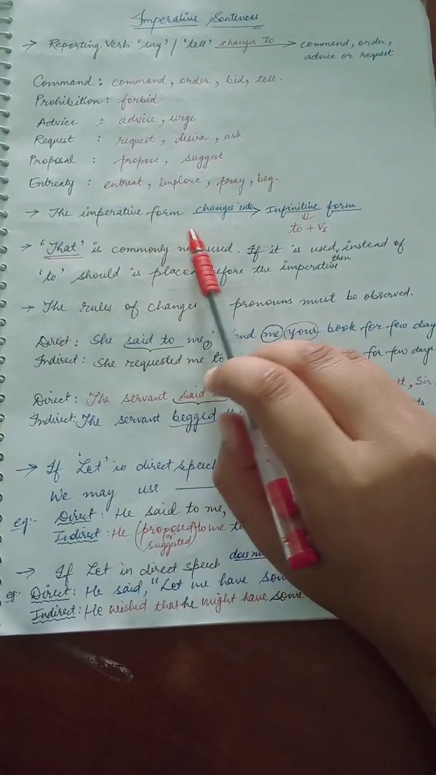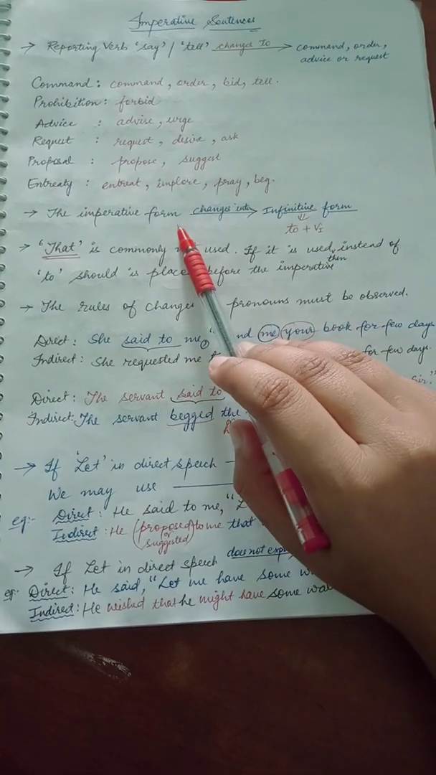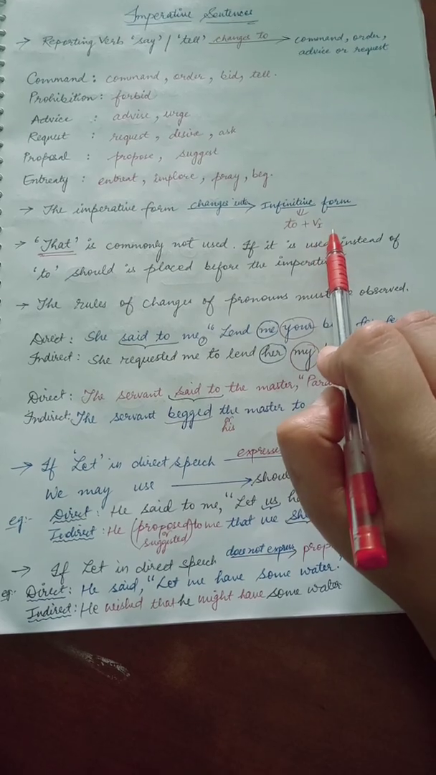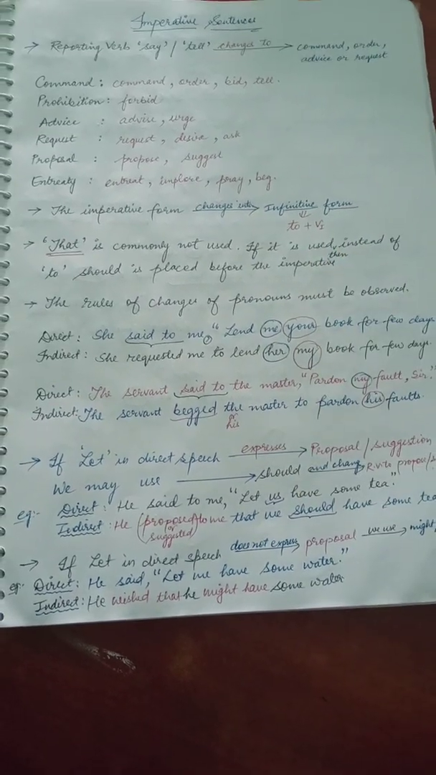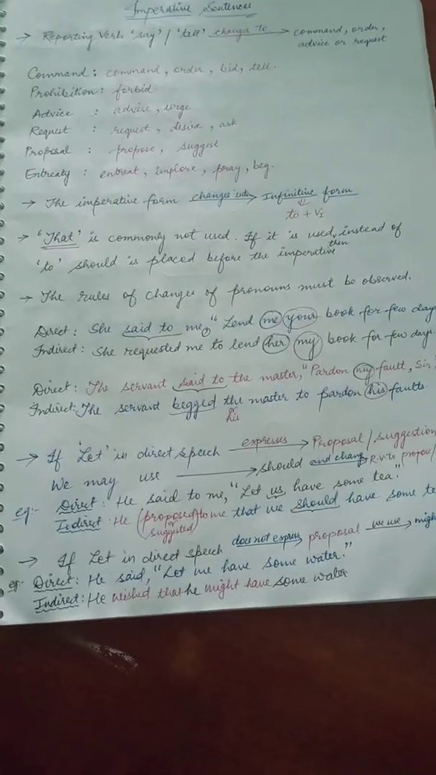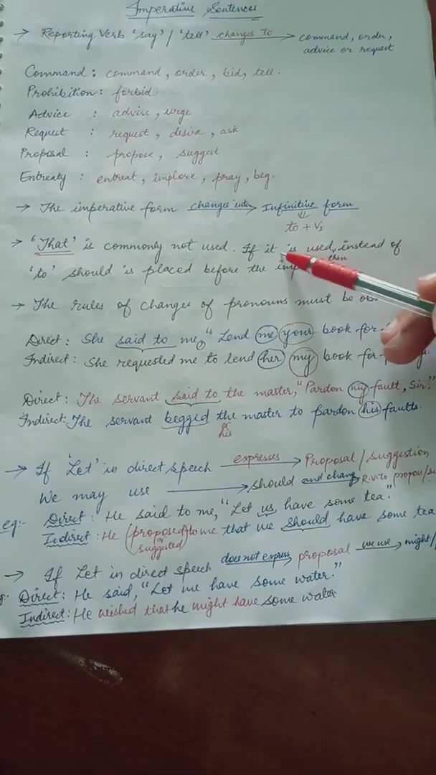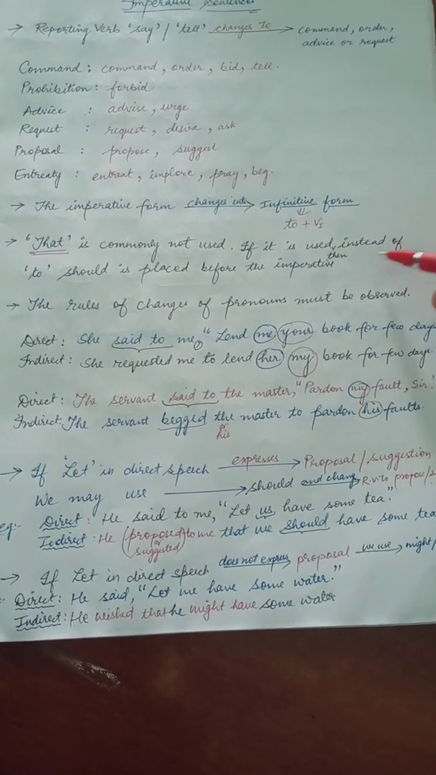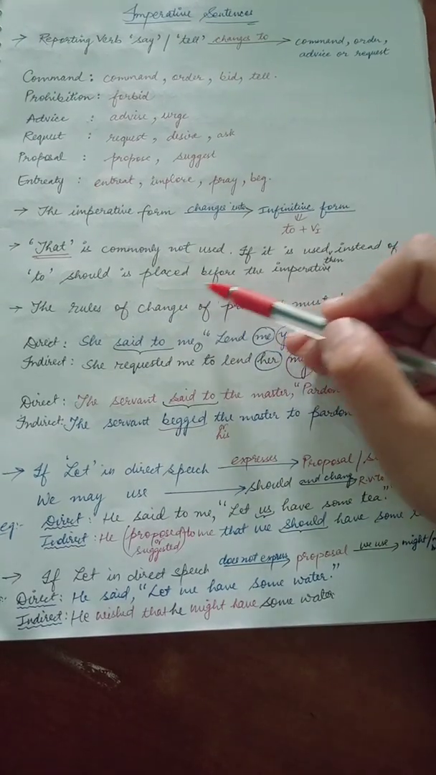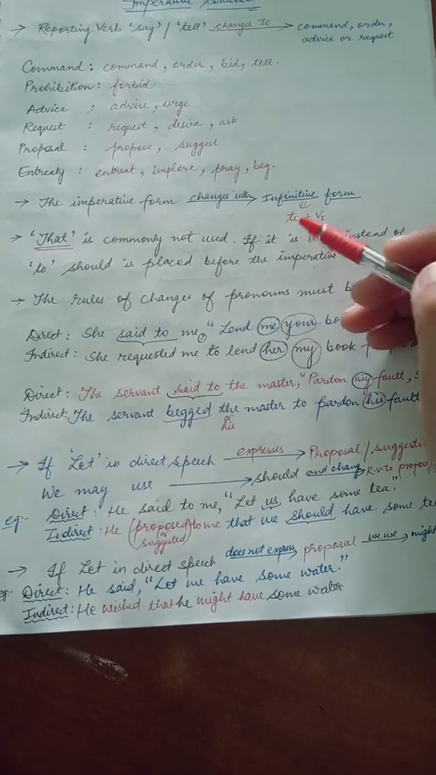Second one is the imperative form changes into infinitive form. In imperative form we are going to change into infinitive. Infinitive means what? To plus verb's first form. Okay, third one is not commonly used here. We are not going to use that. In place of that, what happens? If we are using, instead of it, we have to use to, and should is placed before the imperative. We are going to use to and should, right?